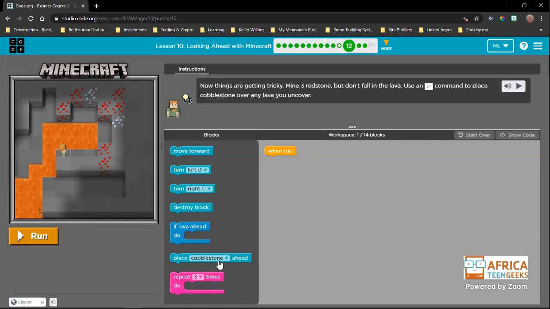Next to that, we have the toolbox. There are many different blocks in here that we can use. I will explain these blocks as we use them, okay? I'm not going to explain each one now. Here we have our workspace, and we're limited to 14 blocks. One block is already used by the when run block here. This when run block is the same color as the run button down here. So when we click on this button, any code attached to this block will start running.